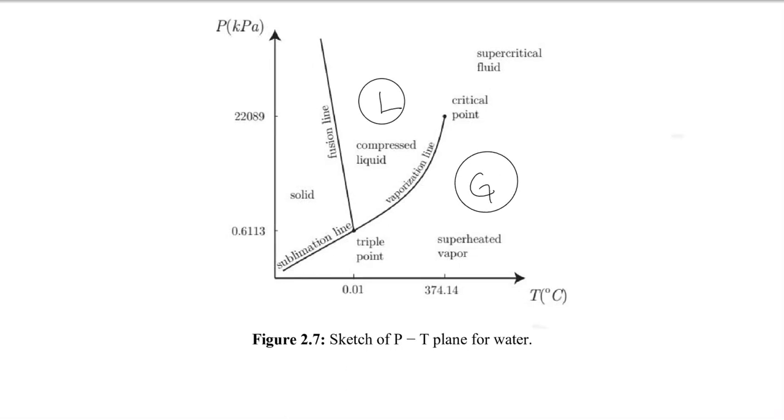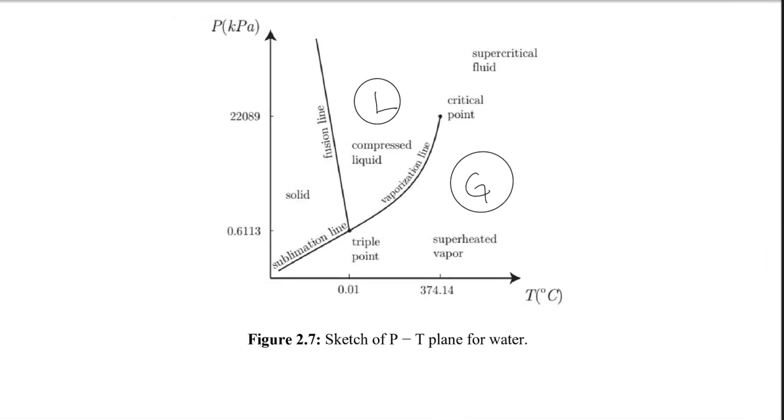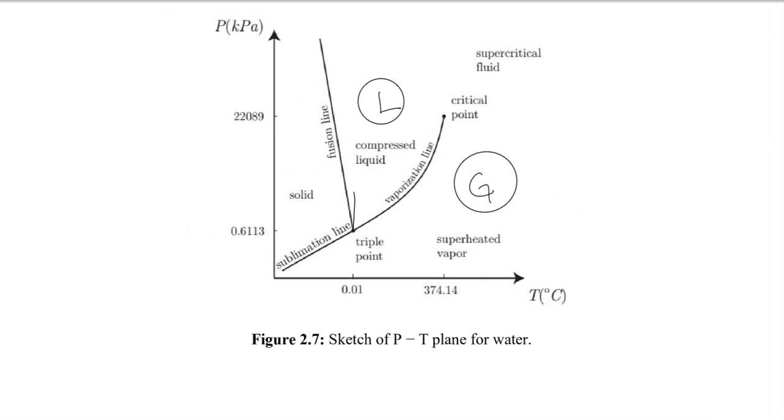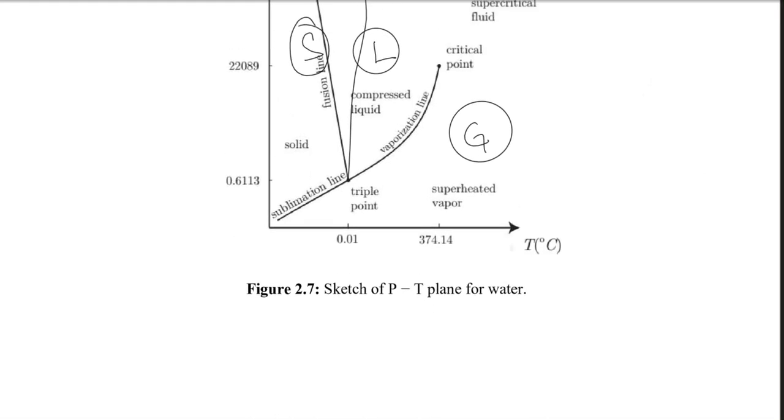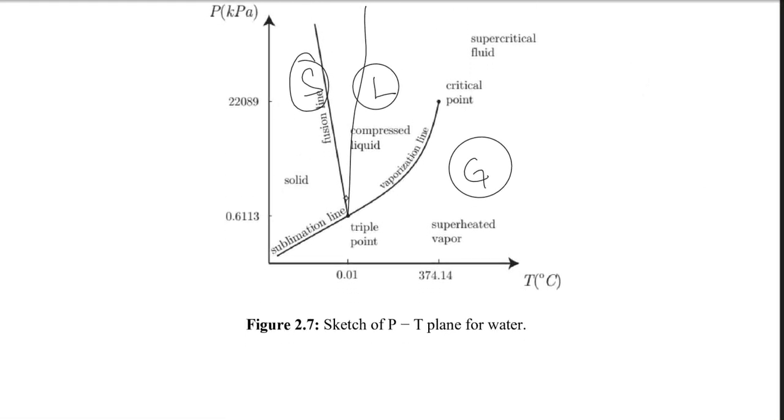Now I'm drawing another line, and that is the line between the solid and liquid. This line can be called the melting line. If I'm going from liquid to solid, this line can be called a freezing line. This line can also be called a solid and liquid equilibrium line. So this is the phase line between the solid and liquid, and this is actually the fusion line. Call it fusion as well.